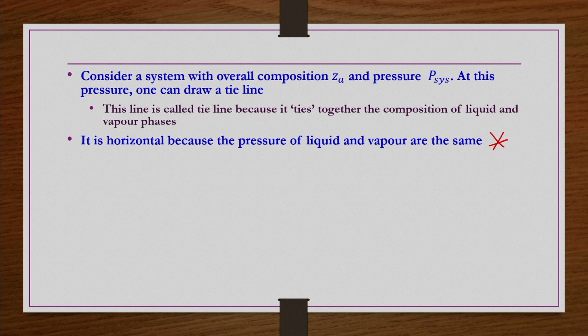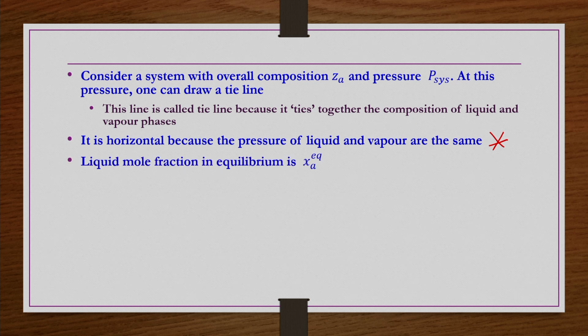If the system is to be said to be in equilibrium, the system has to be in equilibrium with respect to all three internal equilibrium processes: internally in equilibrium with respect to pressure, with respect to temperature, and with respect to the chemical potential. We know that for a system to be in mechanical equilibrium, the pressure has to be the same. That is the reason this tie line is horizontal.